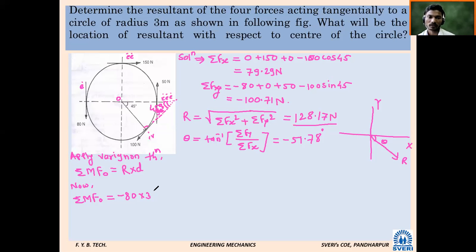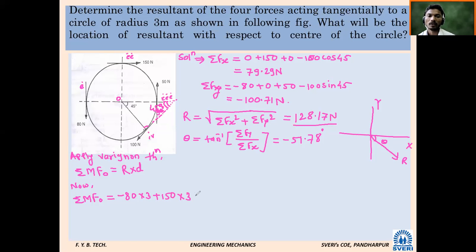Moment will be plus or minus? Is it clockwise or anti-clockwise due to force number 2? Clockwise, sir. Plus. What is the perpendicular distance between point O and the line of action of force 150? 3 meters. Shall I write plus 150 into 3? Yes, sir. Any problem?